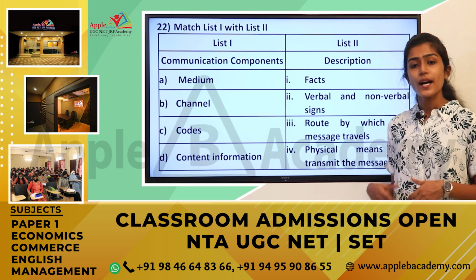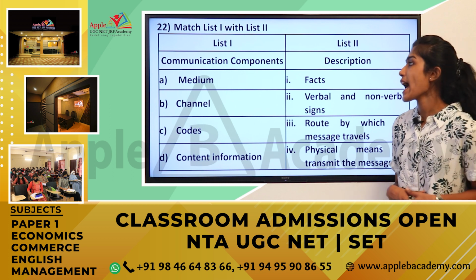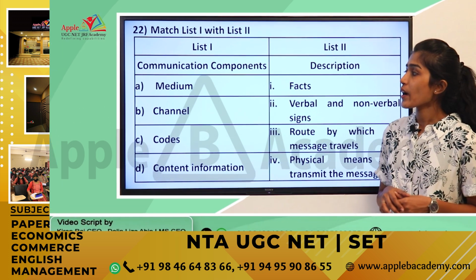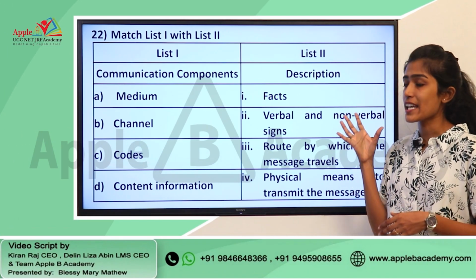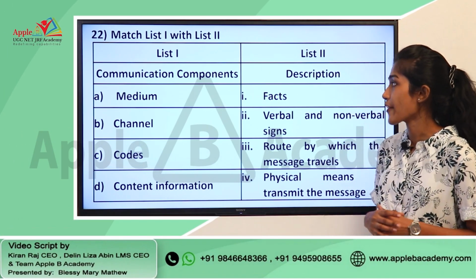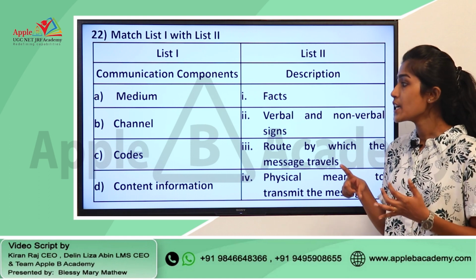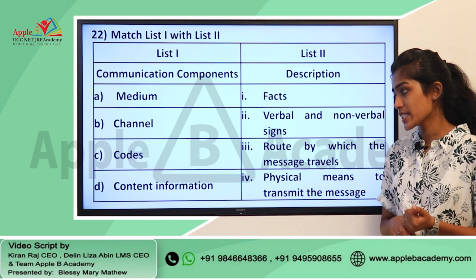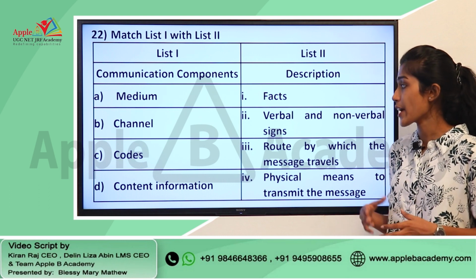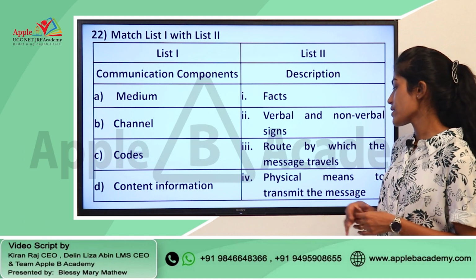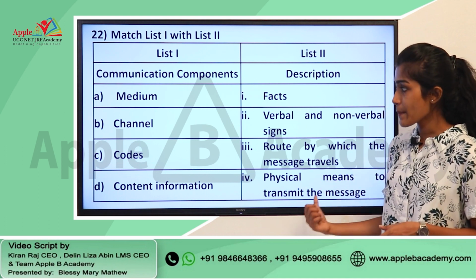Moving to the next question, here we have a match the following question from the module communication. In list 1 we have given the various communication components, and in list 2 we have the descriptions as well. So, in communication components we have medium, channel, codes and content information, and in description we have facts, verbal and non-verbal signs, route by which the message travels, and physical means to transmit the message.